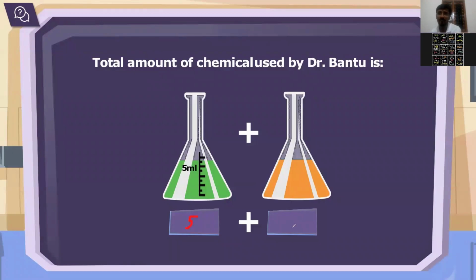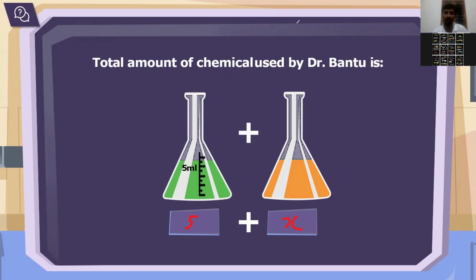What about orange? How much have I taken? I don't know. When you don't know how much you can take, you can use X or Y, whatever you want. X. So what is the total amount? 5 plus X. Yes. The total amount of chemical used by Dr. Bentu was 5 plus X. Is it clear?